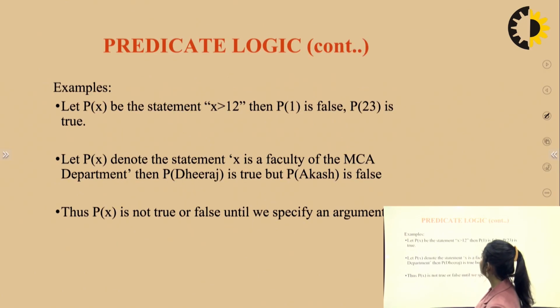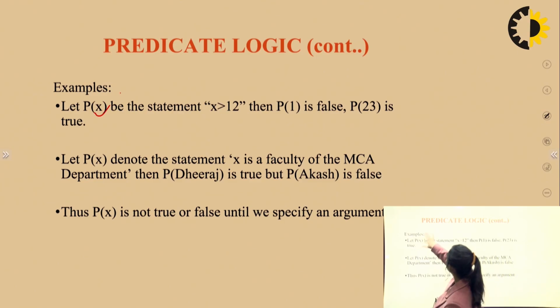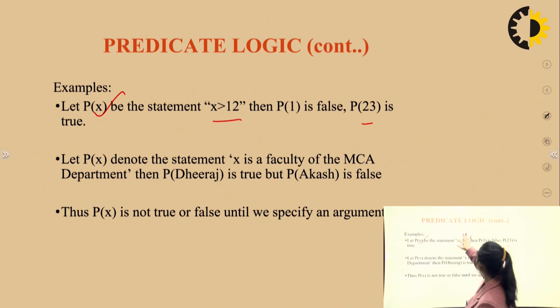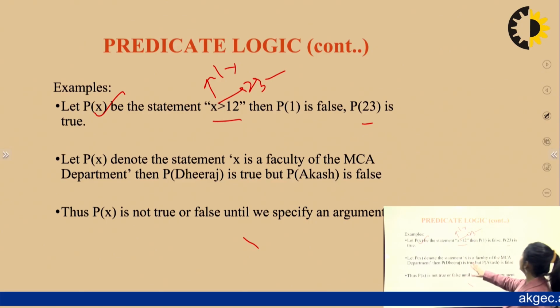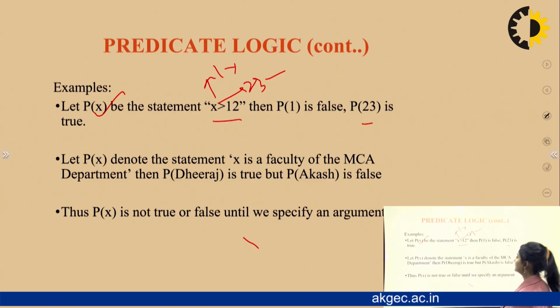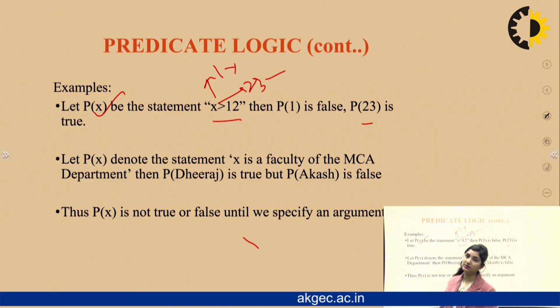Let's understand with the help of an example. Let P(x) be the statement x greater than 12, then P(1) is false, P(23) is true, right? So for different values of x, the answer will vary accordingly. If you take x as 1, this is false. If you take x as 23, then this is true. Let P(x) denote the statement x is a faculty of the MC department, then P(Dheeraj) is true, but P(Akash) is false, right? Maybe Dheeraj is a part of MC, but Akash is not. So it depends on the value of x.